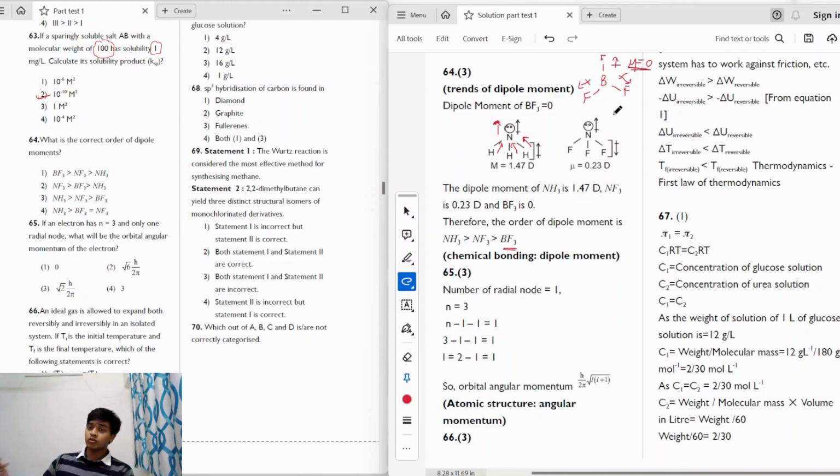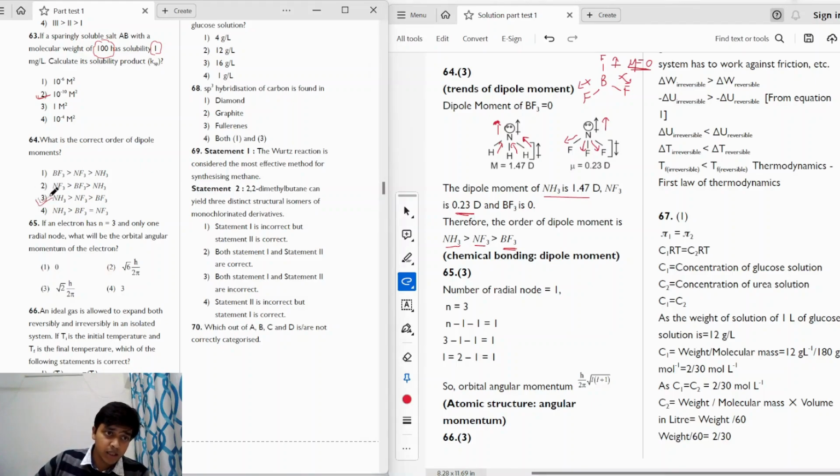However, in the case of NF3, fluorine is more electronegative than nitrogen. So the dipole moment of the three nitrogen-fluorine bonds will be opposite to the dipole moment of the lone pair, and that is why they cancel each other out. We can see here the dipole moment of NH3 is 1.47, whereas that for NF3 is 0.23. So the order of dipole moment will be NH3, NF3, and then BF3 with a zero dipole moment. So the correct answer will be option 3.